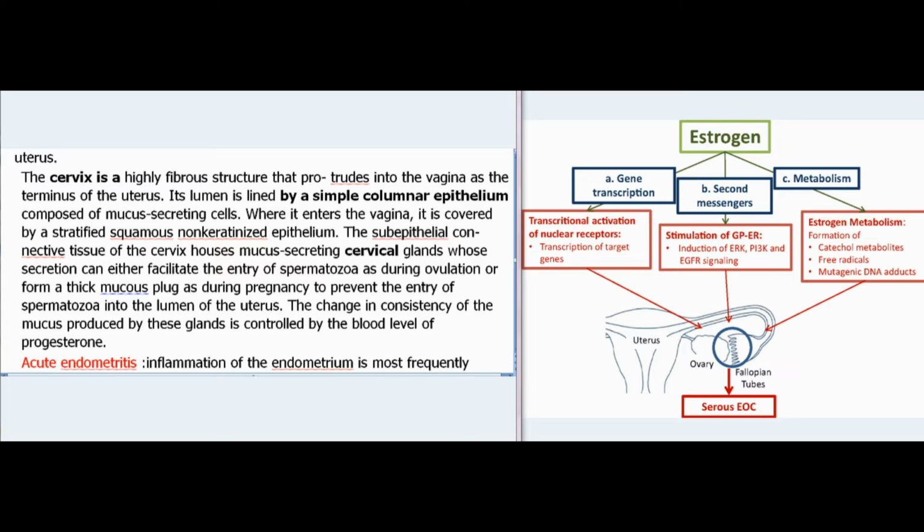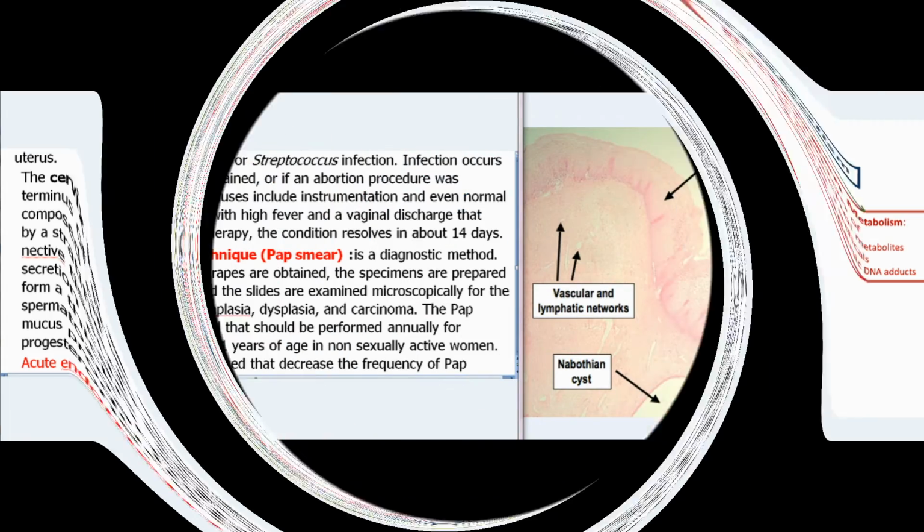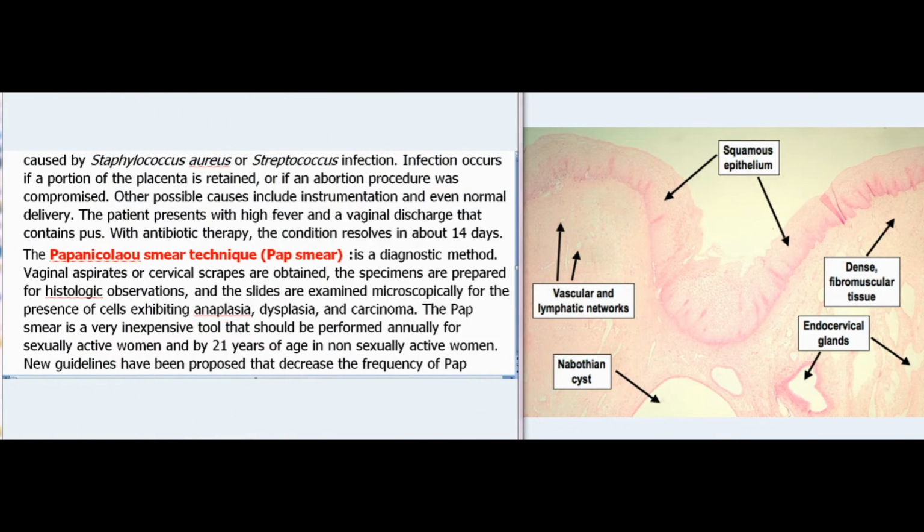Acute endometritis, inflammation of the endometrium, is most frequently caused by Staphylococcus aureus or Streptococcus infection. Infection occurs if a portion of the placenta is retained, or if an abortion procedure was compromised. Other possible causes include instrumentation and even normal delivery. The patient presents with high fever and a vaginal discharge that contains pus. With antibiotic therapy, the condition resolves in about 14 days.